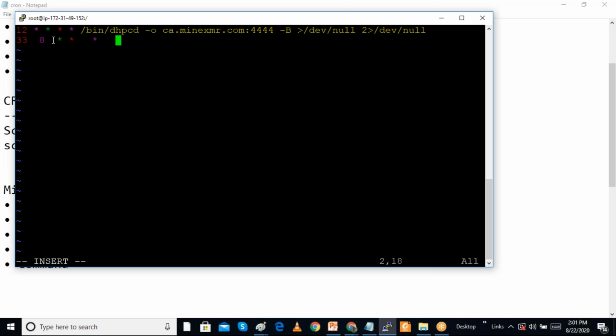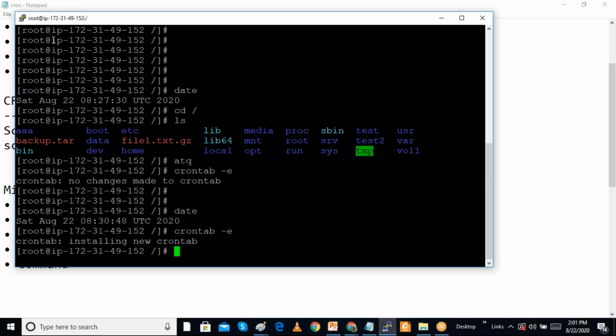And what I want to run is the command tar -cvf. I want to take a backup of the etc folder, etc.tar. So I want to take the backup of the etc directory. So this job will work at 8:33, so we have to wait for 8:33. This command will execute, and the etc.tar file is going to be created at 8:33.